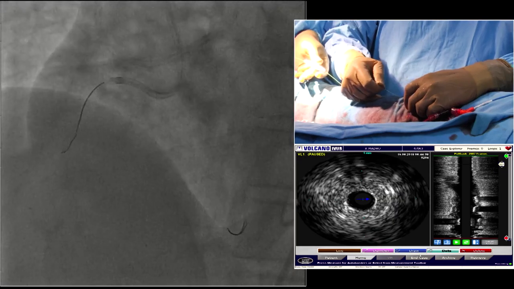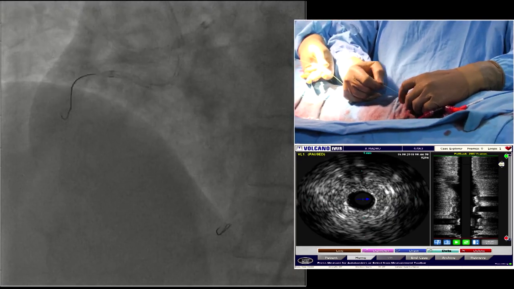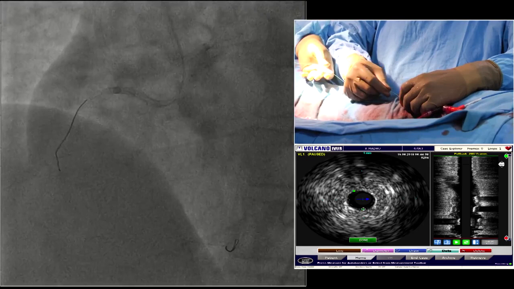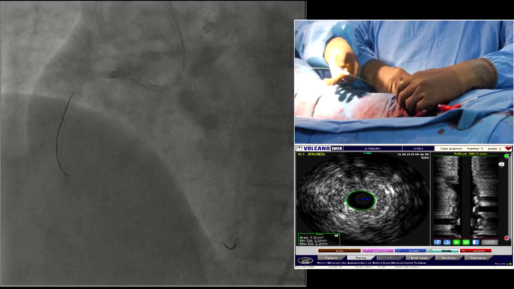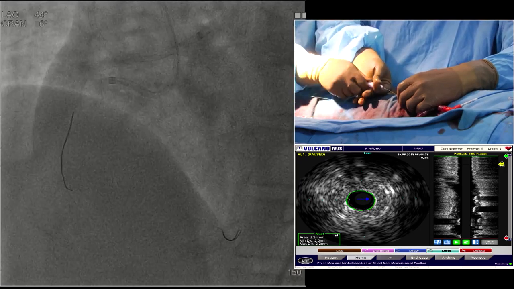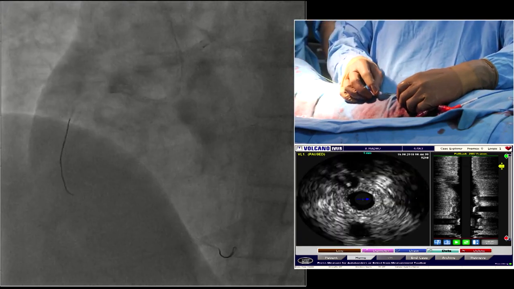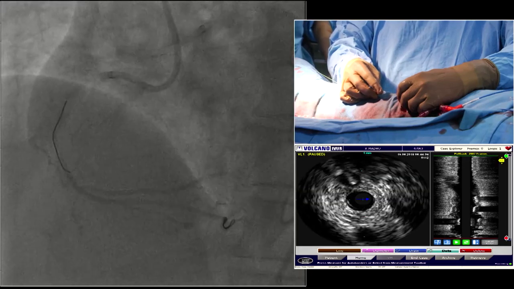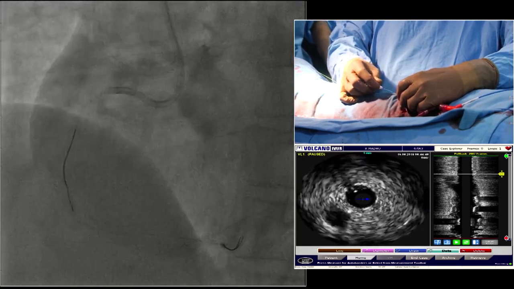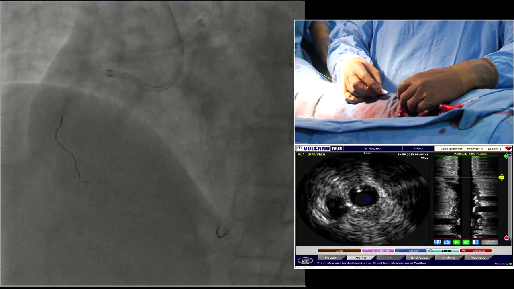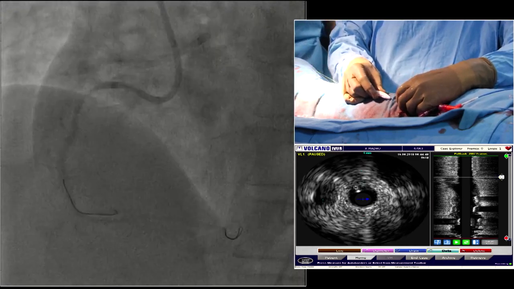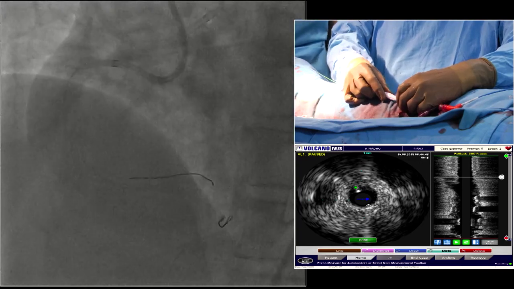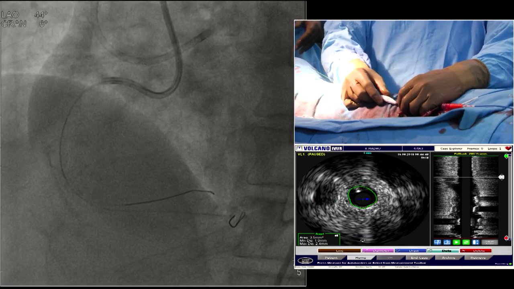Actually, we want to place the stent's distal landing zone across the ostium of the branch, the PLV, because the PLV is arising with an angulation from the PDA. So we protected the PLV now. Now give the stent, sister.